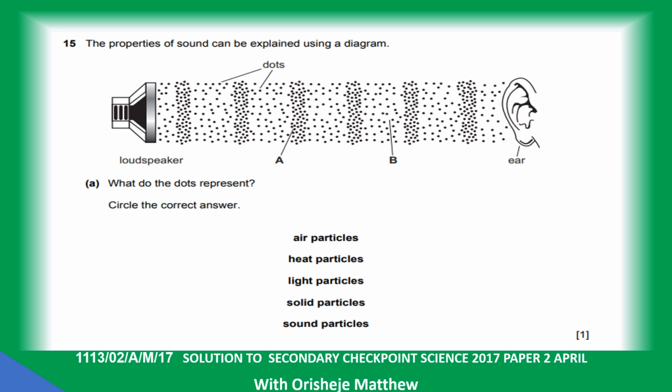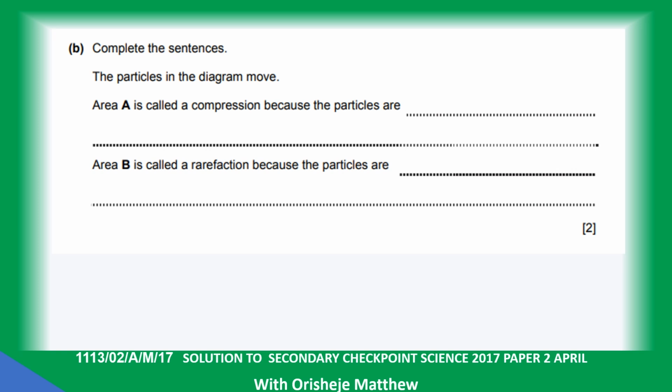It represents air particles. The particles in the diagram move. Area A is called compression because the particles are close together. Area B is called rarefaction because the particles are far apart.